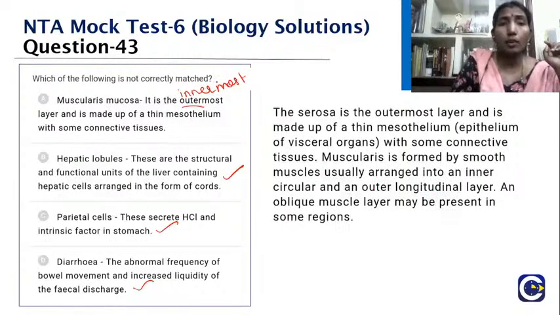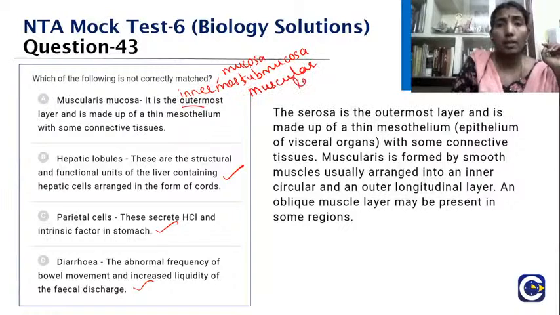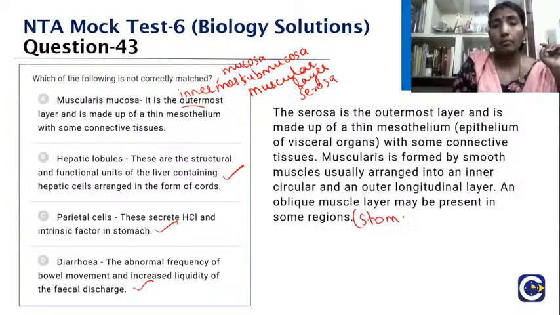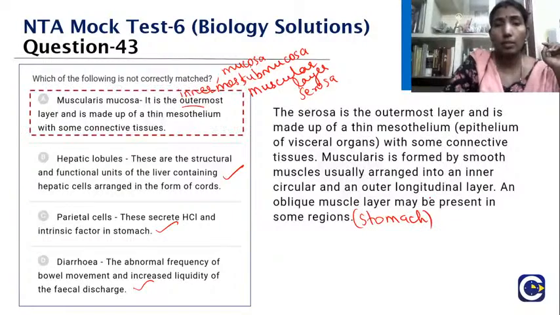So the innermost one will be the mucosa, then that is followed by submucosa, then we have the muscular layer, and then we have the serosa. This is from inside to outside. Okay, so an oblique muscle layer may be present in some region, particularly stomach. Okay children, we'll go to the next question.